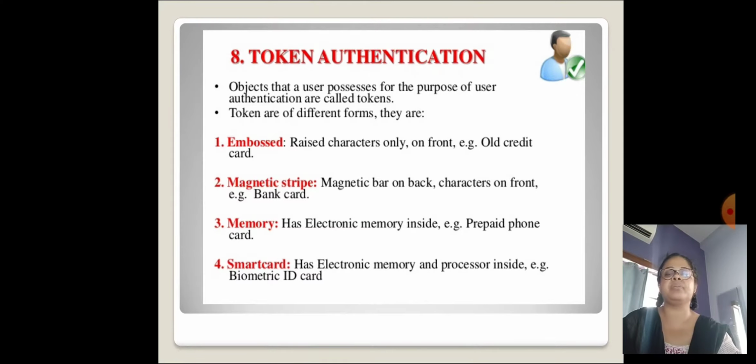Magnetic stripe: magnetic bar on back, characters on front, for example a bank card. Memory: has electronic memory inside, for example a prepaid phone card. Smart card: has electronic memory and a processor inside, for example a biometric ID card.